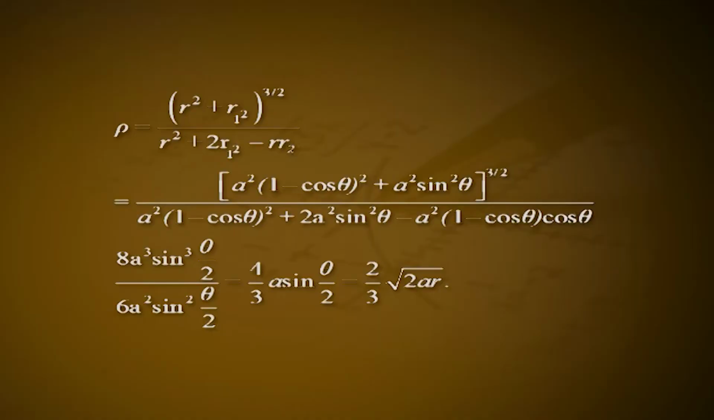Therefore, the radius of curvature is ρ = (r² + r1²)^(3/2) / (r² + 2r1² − r r2), which is equal to [a²(1 − cos θ)² + a² sin² θ]^(3/2) / [a²(1 − cos θ)² + 2a² sin² θ − a²(1 − cos θ) cos θ], which is equal to 8a³ sin³(θ/2) / 6a² sin²(θ/2), which is equal to (4/3) a sin(θ/2), which is equal to (2/3)√(2ar).